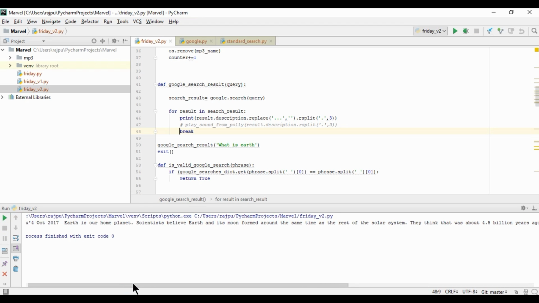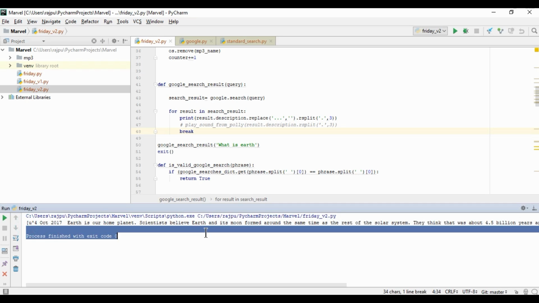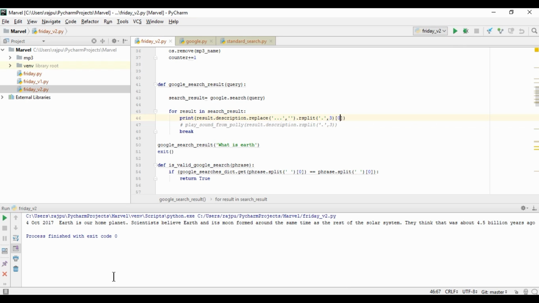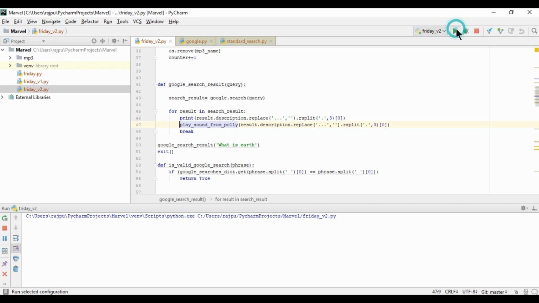So what we have, this is the list, as you can see here, the square bracket. So now we will take the first index, so 0. Let's run this. So this is the string, and it only comes up to 4.5 billion years ago. So now the same, I'll pass it here. Now let's see what Friday has to say.